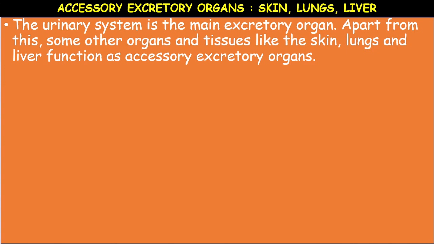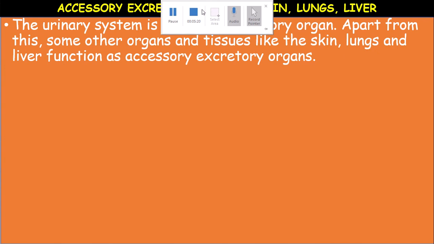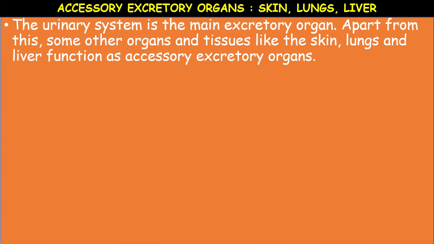Now accessory excretory organs, that is skin, lungs and liver. These three are called the accessory excretory organs. Accessory excretory organs means the organs which are involved in the excretion indirectly, or the part-time function of those organs is excretion. The main excretory organ is the urinary system. Apart from this, some of the other organs and tissues like skin, lungs and liver function as accessory excretory organs.